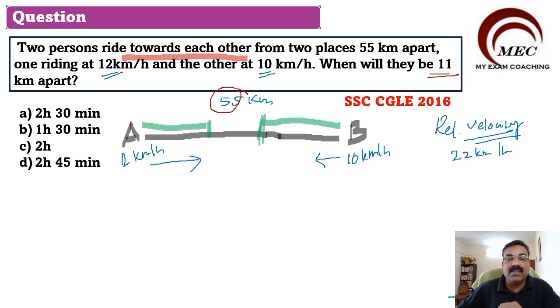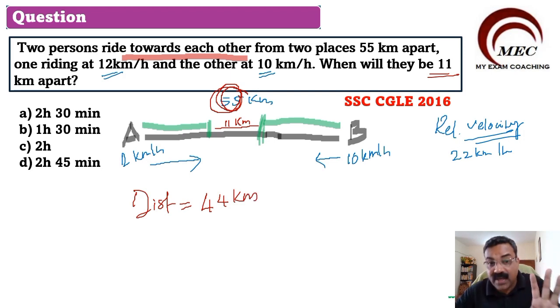So total distance is 55, and now 11 kilometers are between them. So the total distance traveled will be 55 minus 11, 44 kilometers.